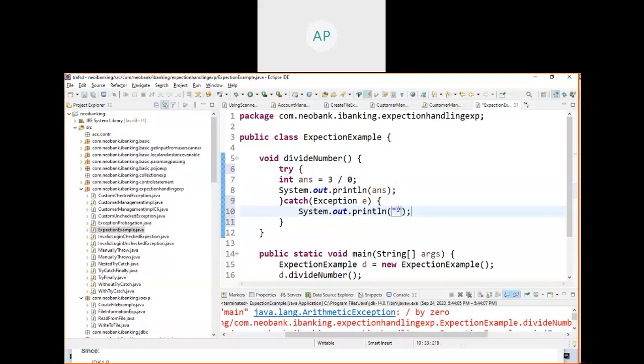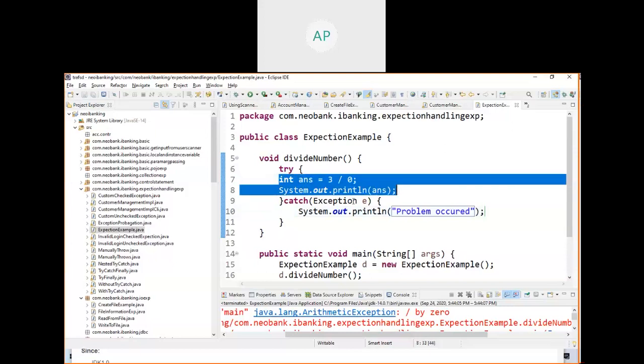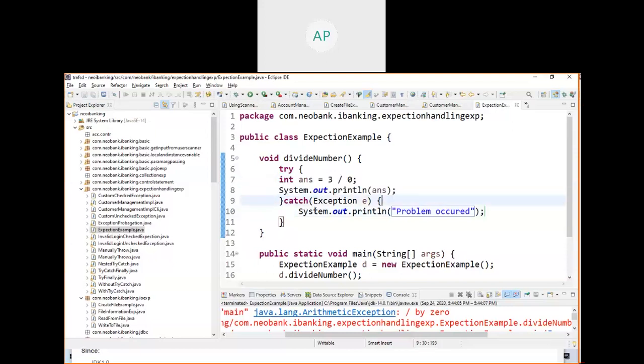Okay, System.out, control here. Problem occurred. Now you see what is output. I didn't do anything. I wrote these two lines inside the try block, and I introduced a catch block.